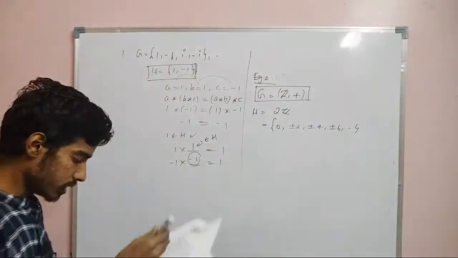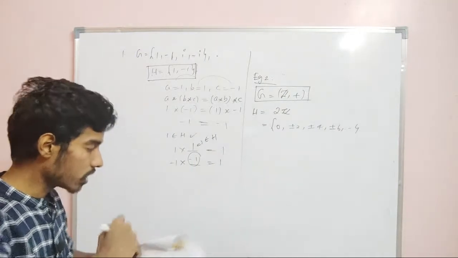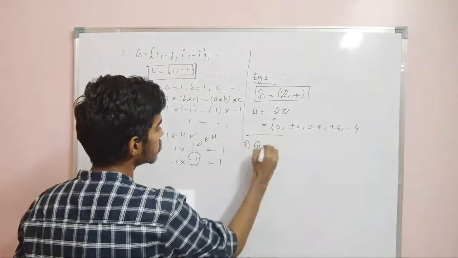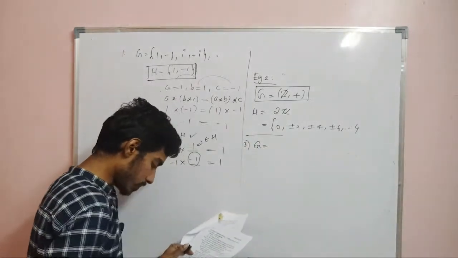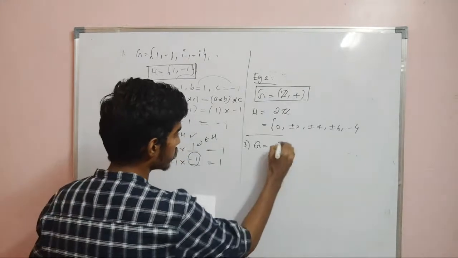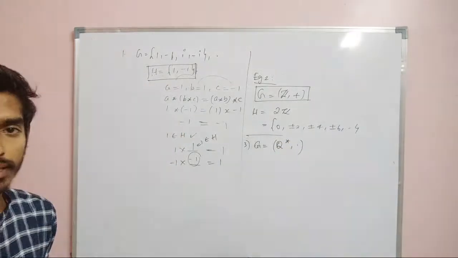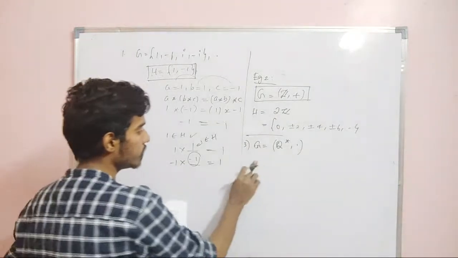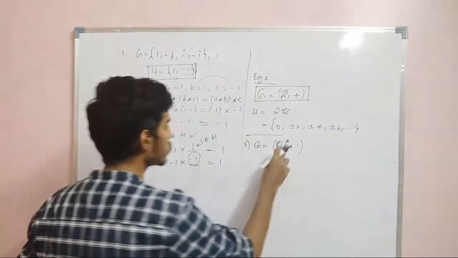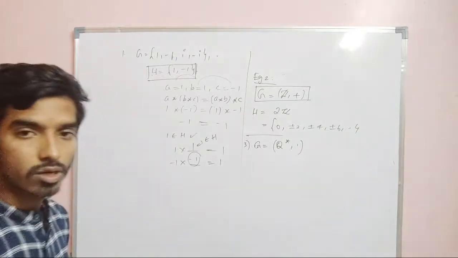Now example 3. The multiplicative group of positive rational numbers is a subgroup of the multiplicative group of all non-zero rational numbers. So G is equal to Q star, the non-zero rational numbers, with respect to multiplication, because if you include 0 then the inverse of 0 is undefined, so we exclude 0 and the operation is multiplication.